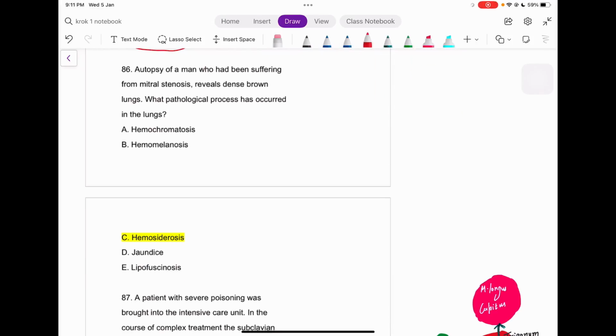Autopsy of a man who has been suffering from mitral stenosis reveals dense brown lungs, right? And why are there dense brown lungs? See what happens when you are having, for example, mitral stenosis, right? So let me just try it out a little bit for you guys. Think this is a heart, right? And here is the mitral valve.